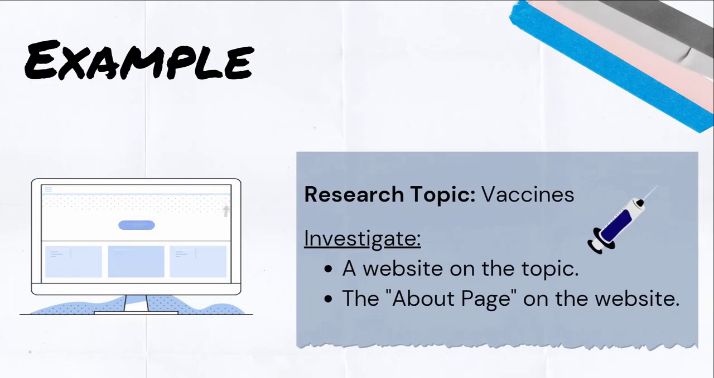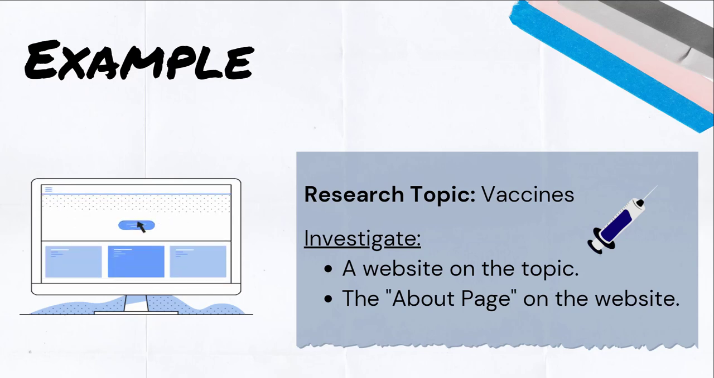Here is an example of how to evaluate a source by examining its purpose. You are researching the topic of vaccines and come across a website on the topic. As you read through the content, you realize it is based on the author's thoughts and opinions rather than research. As a researcher, you decide to investigate their About page to look further into their missions and goals. You discover the website belongs to an organization that is part of the anti-vaccination movement.